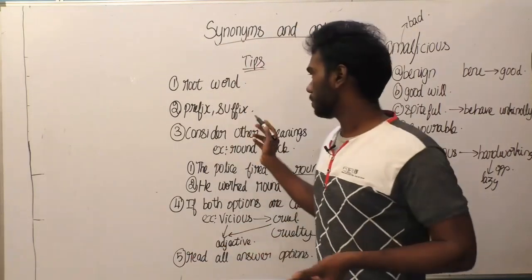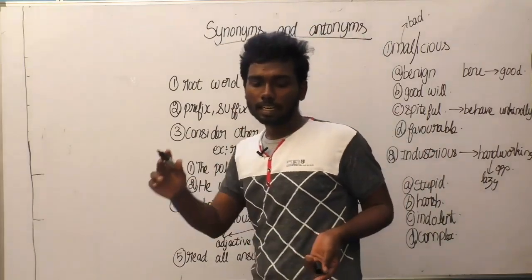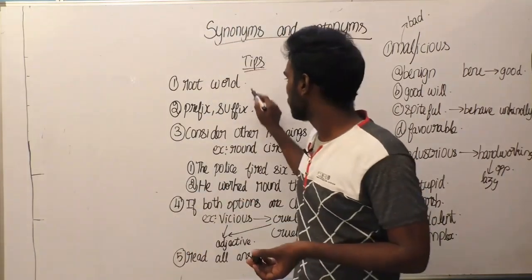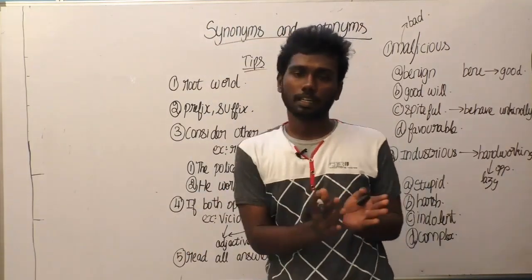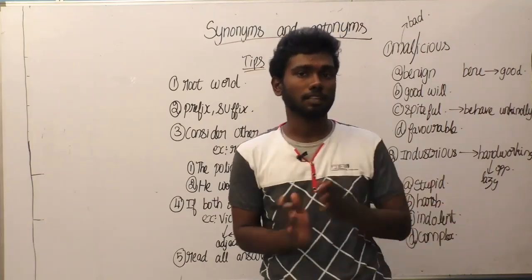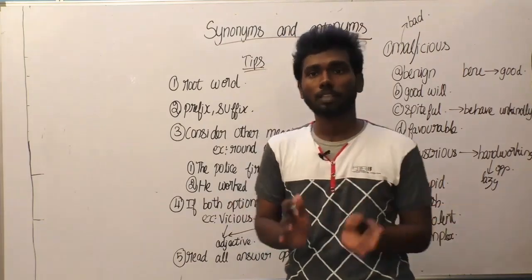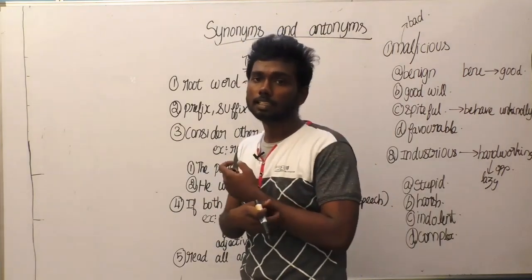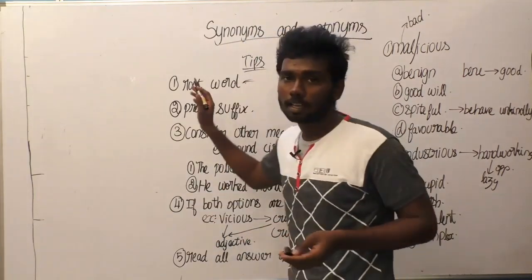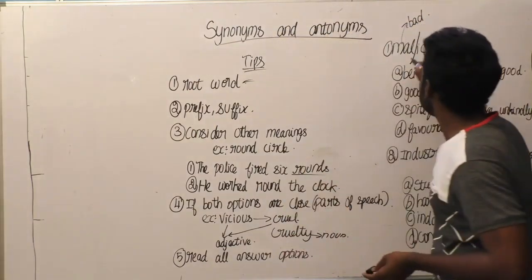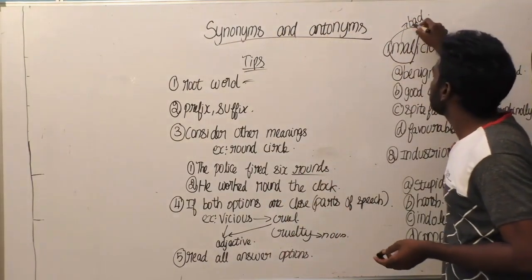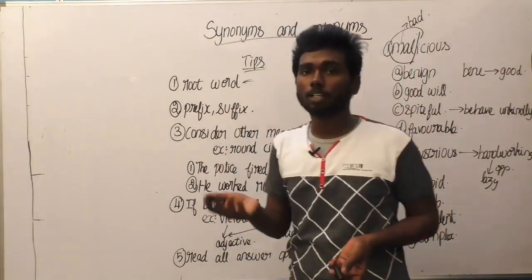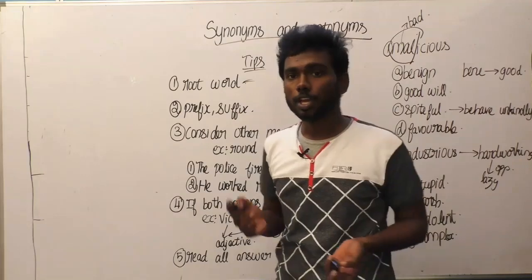What is the first tip? Root word. Initially I have told you what a root word is in the previous classes. A root word is a word which doesn't contain any prefixes and suffixes, which can stand alone giving a meaning. If you figure out the root word in the sentence, it will be easy for you to find the meaning of the sentence. Consider this: here the root word is mal. Mal means bad. Like that, there are many root words, and I have taught the root words in the previous class also. You can refer to that video.